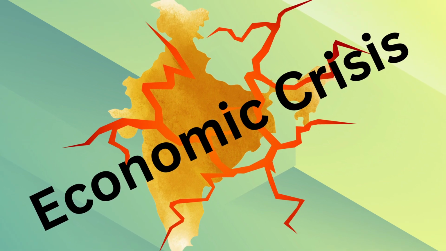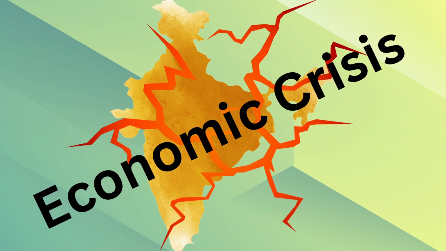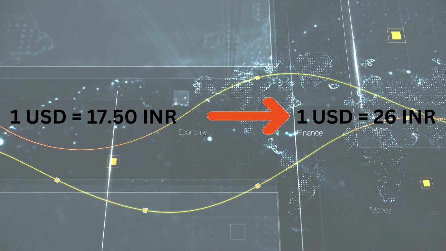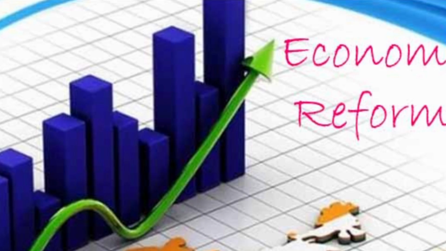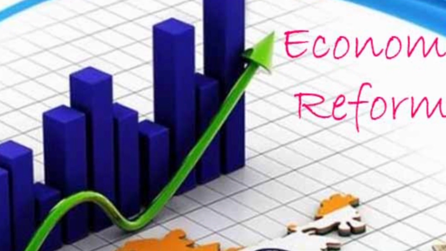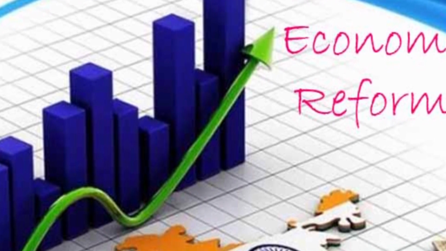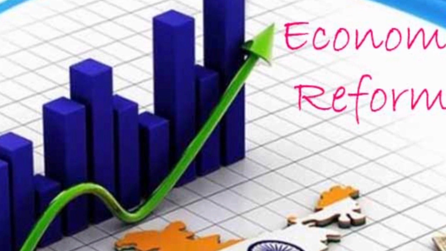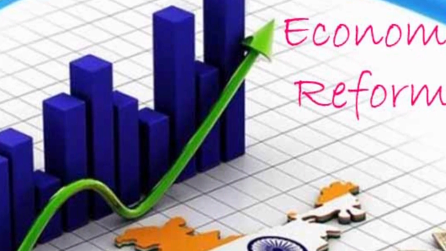To stabilize the economy, India devalued the rupee twice in 1991, with the exchange rate moving from 1 US dollar equal to 17.50 rupees to 1 US dollar equal to 26 rupees. Alongside the devaluation, India undertook critical economic reforms, liberalizing trade, opening up to foreign investments, and making India's economy more market-driven.